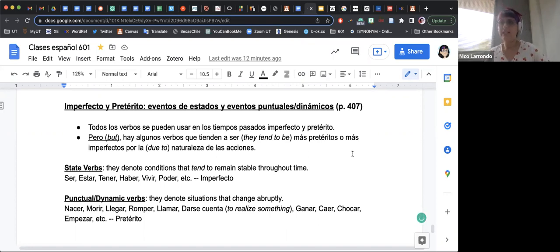So it's more common to say when I realized, cuando me di cuenta, that's a preterite action, instead of saying while I was realizing something, you see? You can also say the second one as imperfect, but it's more common to say when I realized something because it's more automatic, more instantaneous, right?